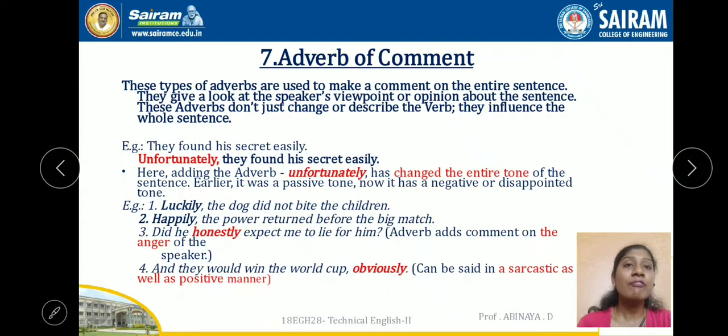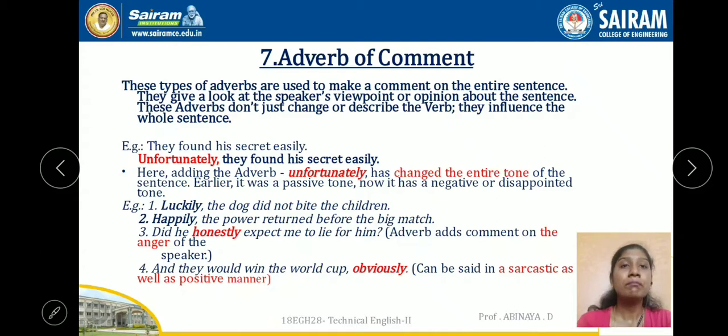See, they found his secret easily. It is a normal sentence. They found his secret easily. But see the seriousness of the sentence in the next statement. Unfortunately, they found his secret easily. Something serious, right? So with this word, we know the weight of the sentence. Unfortunately, they found his secret easily. So adding the adverb unfortunately has changed the entire tone of the sentence, right?